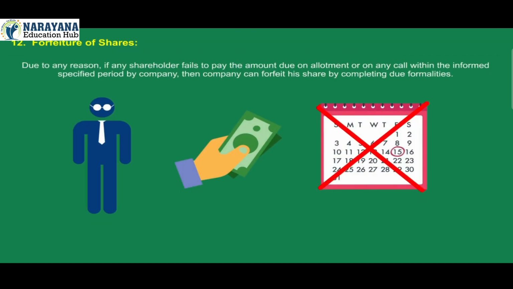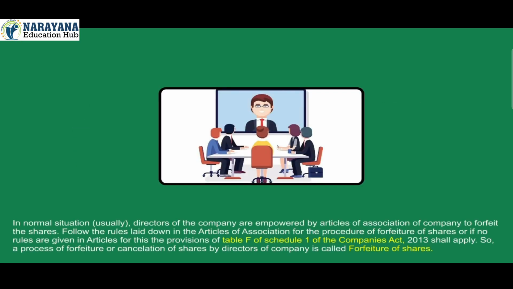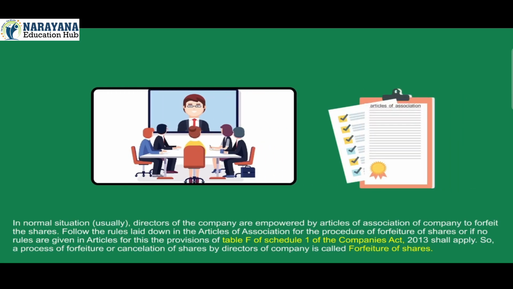12. Forfeiture of shares. Due to any reason, if any shareholder fails to pay the amount due on allotment or on any call within the specific period informed by the company, then the company can forfeit his shares by completing due formalities. Usually, directors of the company are empowered by the Articles of Association to forfeit the shares.